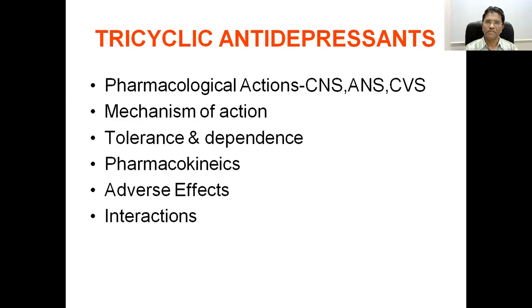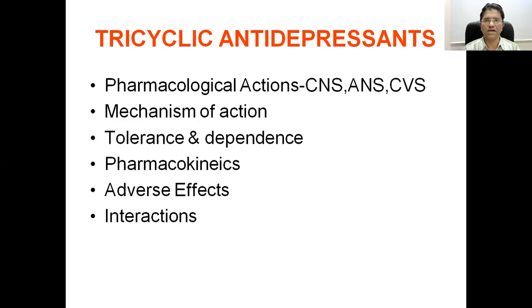In the previous era, these were the main type of antidepressant agents, called the tricyclic antidepressants. But later on, as science progressed, we came to know that apart from this, other categories are also there. Not only the tricyclics, but some bicyclic compounds are also useful. There are some drugs whose chemical structure is not related to the tricyclic compounds at all, but still they act as antidepressant agents. They are referred to as atypical agents.